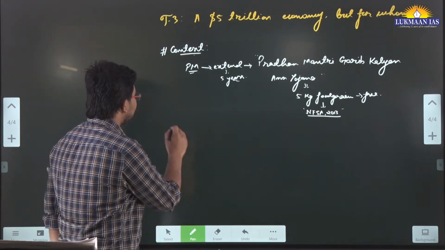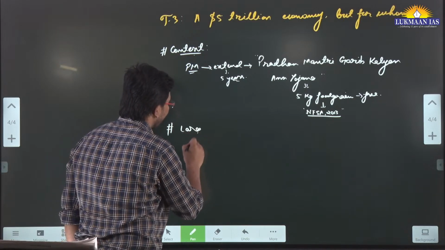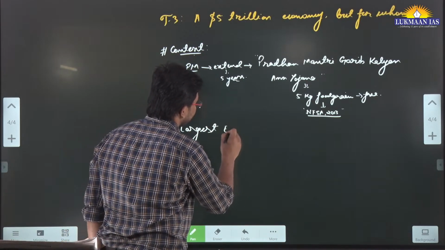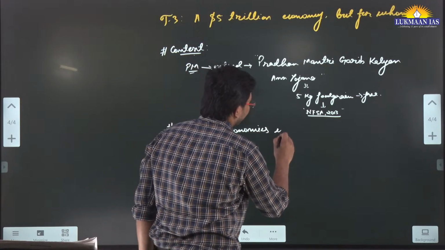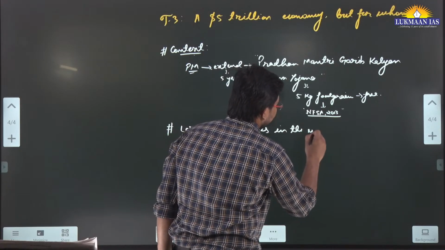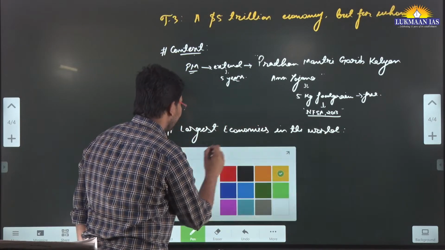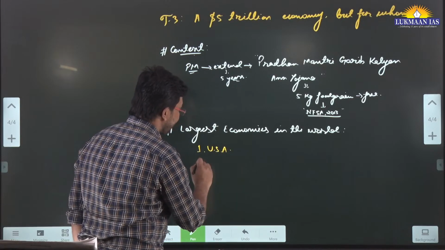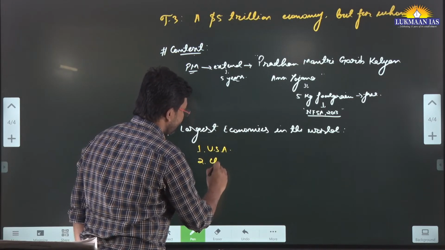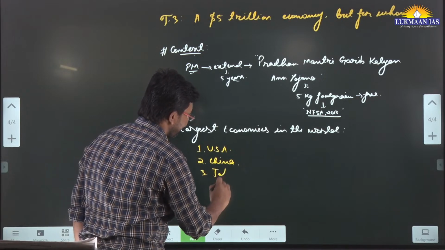Presently, if we talk about the largest economies in the world, this is a very important piece of information. Number 1 economy is the United States of America, number 2 is China, and number 3 is Japan.